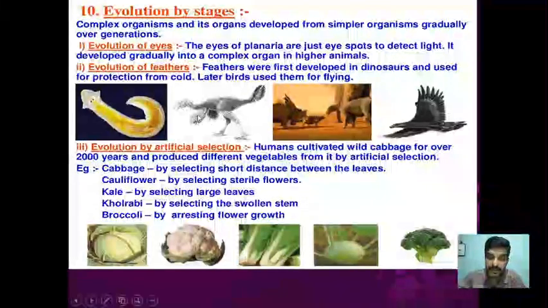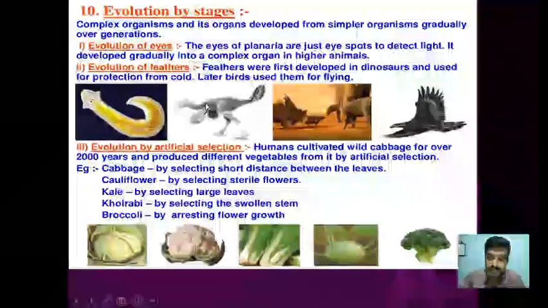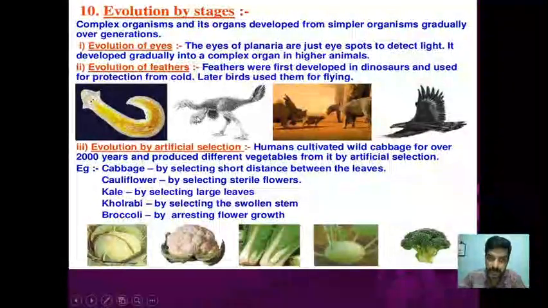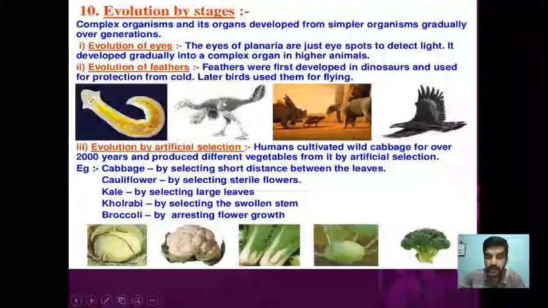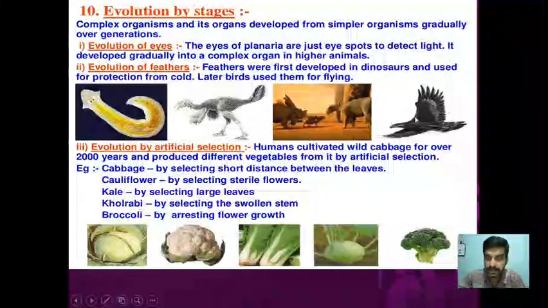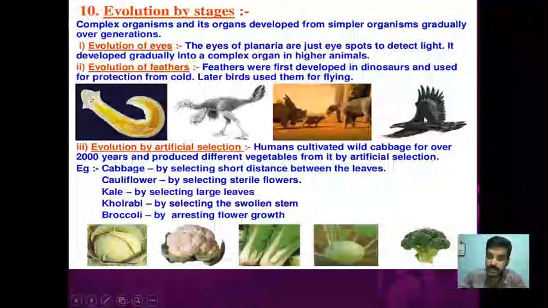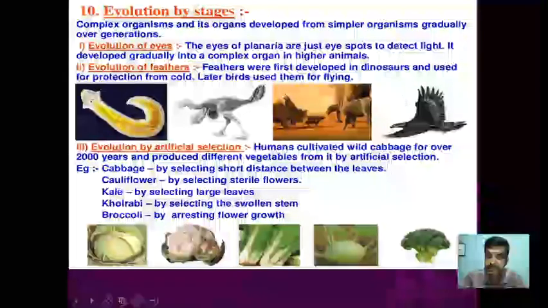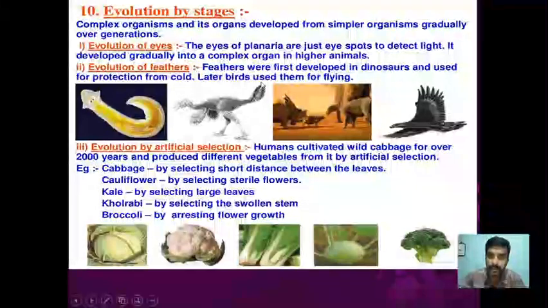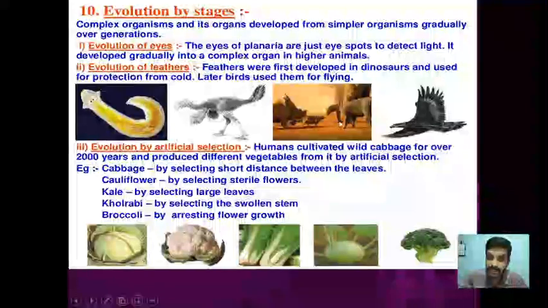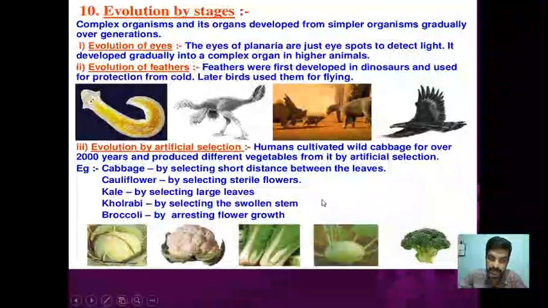Of course, feathers in the dinosaurs may be there to protect their body. They may not be useful for flying, but they are used for protecting the body. But this use is later used for another purpose in another group. Feathers were first developed in dinosaurs and used for protection from cold. Later, birds used them for flying. Like this, evolution takes place.